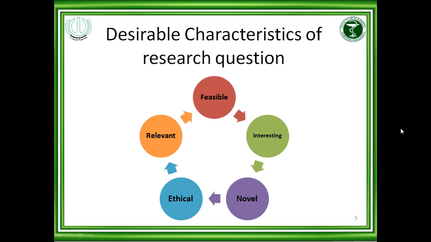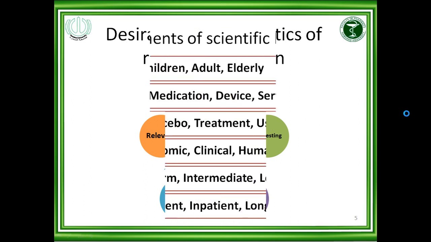For example, suppose that in my society some disease is not existing and I am doing research, so it is irrelevant. If it is irrelevant, then there will be no interest in that research, and the feasibility is also zero for that. So there must be relevancy. It should be relevant to our research, and the research question should confine these parameters.